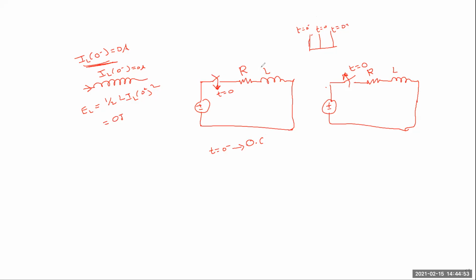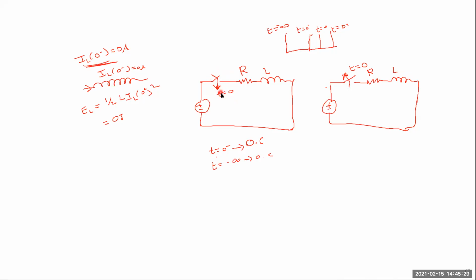Also at t is equal to minus infinity, what is the position of the switch? At t is equal to 0 minus the switch is open. That means at t is equal to minus infinity also, the switch is open circuit. Understood?